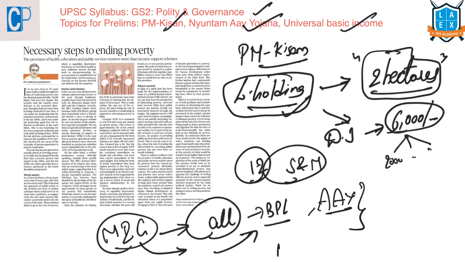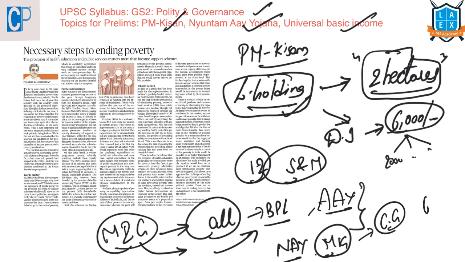Now, let us see what is this Nyuntam Aay Yojana. This is a minimum income guarantee scheme that was proposed by the Congress party in its manifesto. If it is voted into power, under this scheme, they wanted to transfer 6,000 rupees per month.